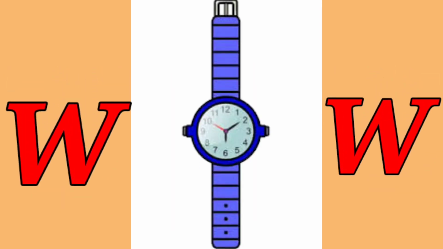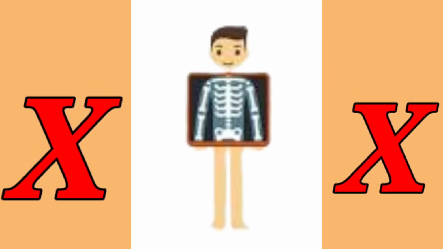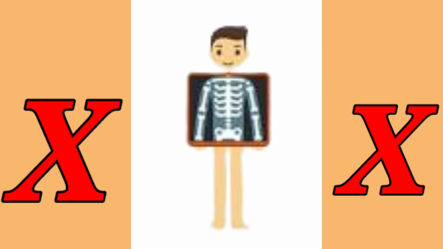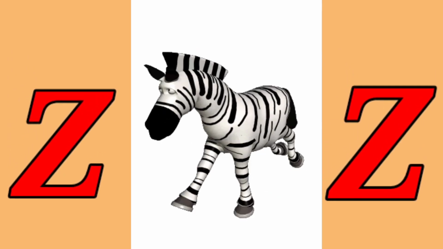W is for watch. X is for X-mystery. Y is for yak. Z is for zebra.